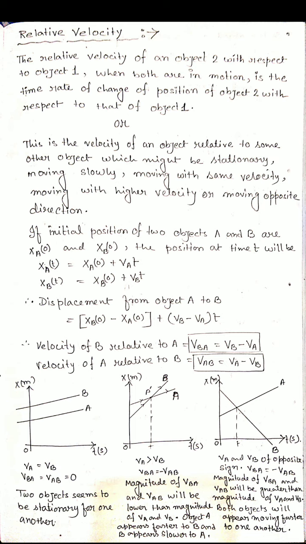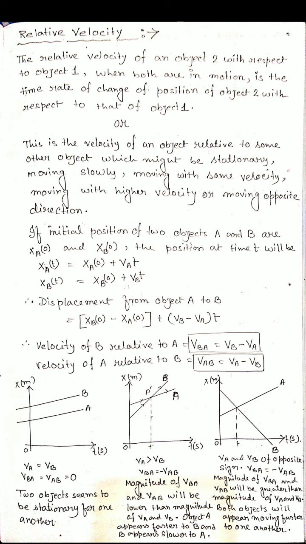Equation 2 minus equation 1 gives XB(t) minus XA(t). So if we find the velocity of B with respect to A, or relative to A, VBA equals VB minus VA, and the velocity of A relative to B, VAB, equals VA minus VB.